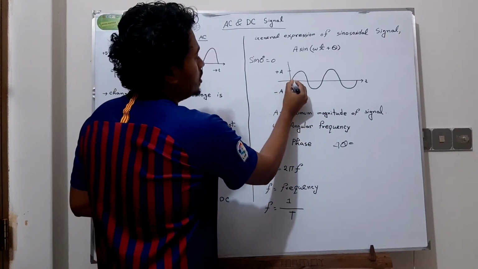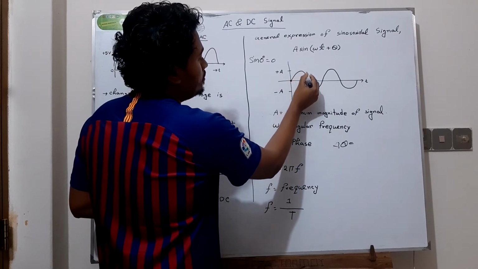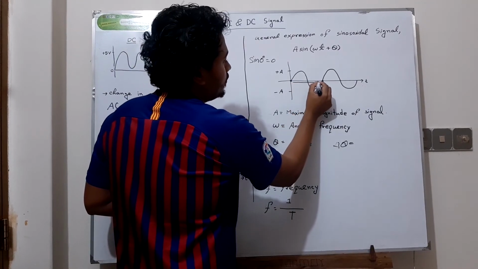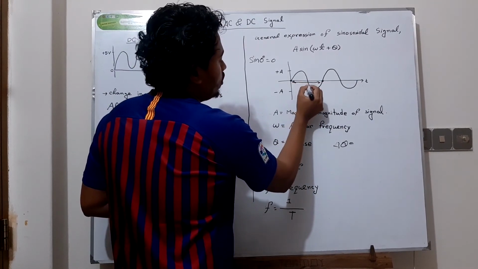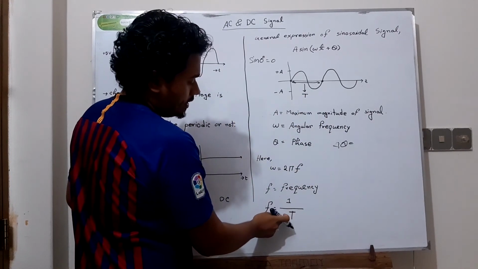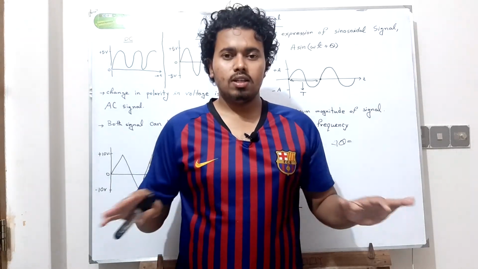The period is from the starting time to the ending time. This is the period of a signal, the time is T, and the frequency is 1 by T. Okay, so I'm going to end this class here.